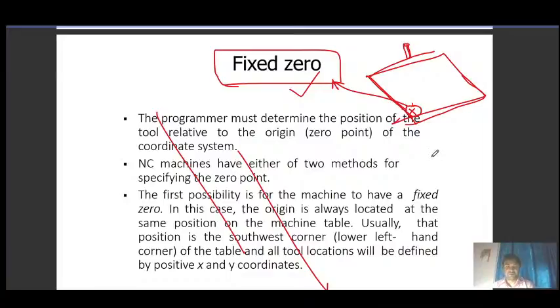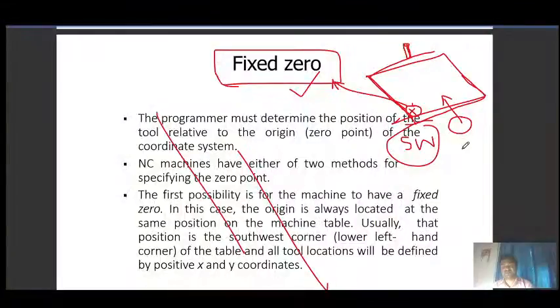Okay, this one is your fixed 0 position. The south west corner becomes your 0 position generally in the fixed case. The table, and your operator is standing here and observing the machine from this direction to this direction. So generally this one is your table. This is your fixed table. That is, the origin is 0 here, that is fixed.